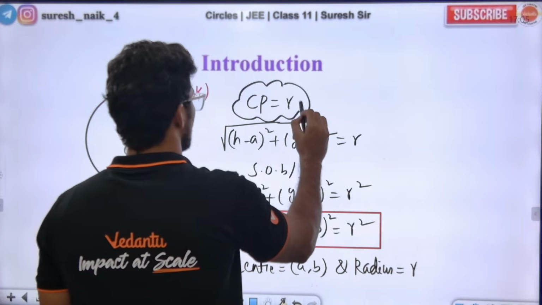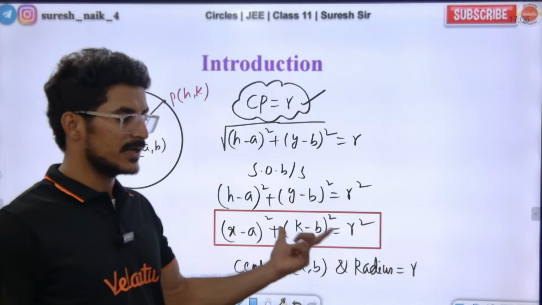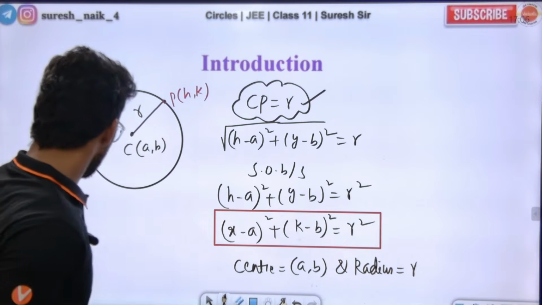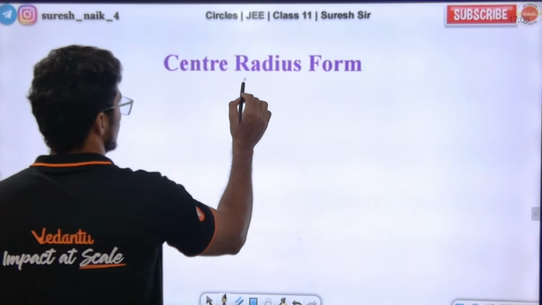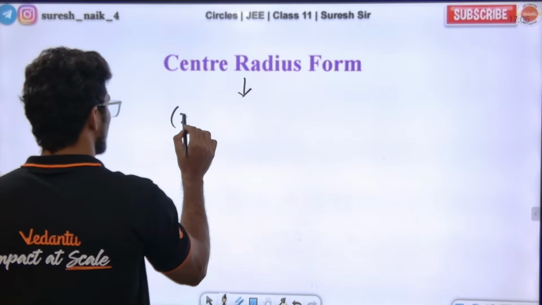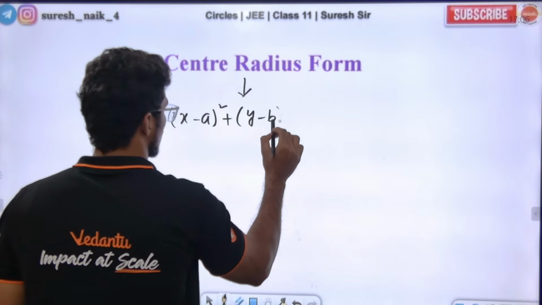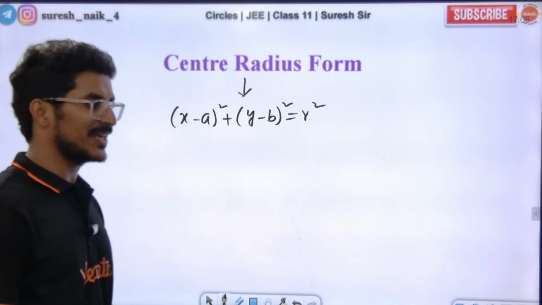Now CP is equal to r, this is a mathematical condition; applying the distance formula, we get it like this. So this is what is called the center-radius form of a circle. What do you call this? We call this the center-radius form. So that is what I am discussing now. The center-radius form of a circle is (x minus a) whole square plus (y minus b) whole square is equal to r square.